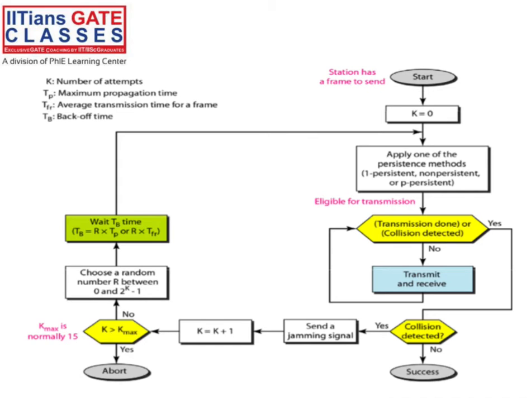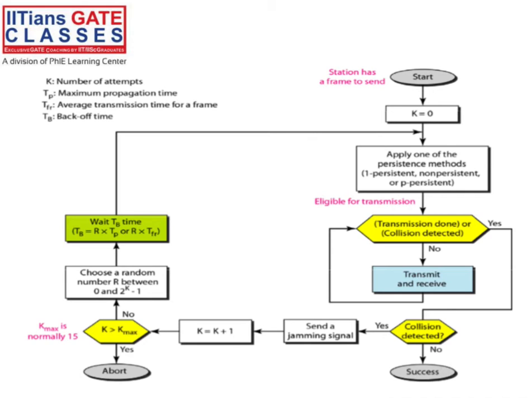Then up to 2 into PT, we have to send the jamming signal. I will talk about that part, what is the meaning of the jamming signal. And increment the counter, again send the frame. But before sending the frame, you have to apply the exponential back-off algorithm. You have to wait a random amount of time, the back-off time, then sense the channel.